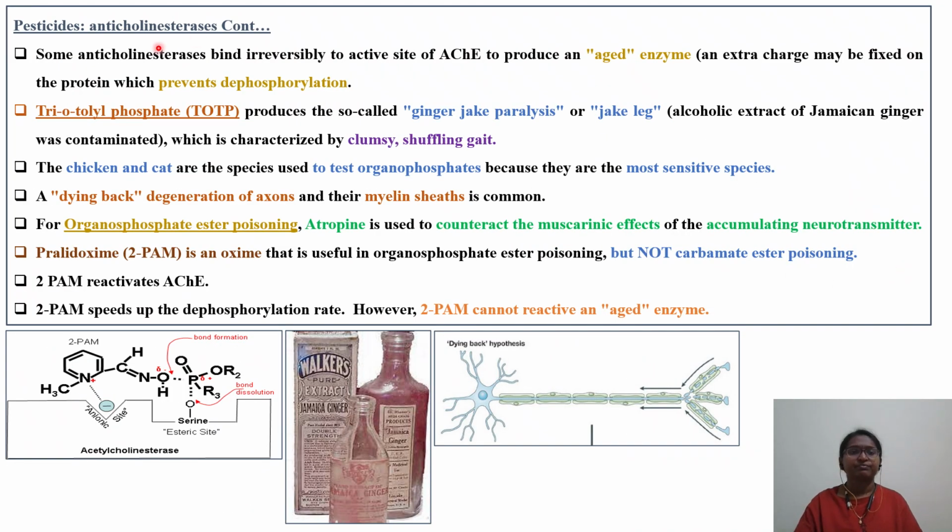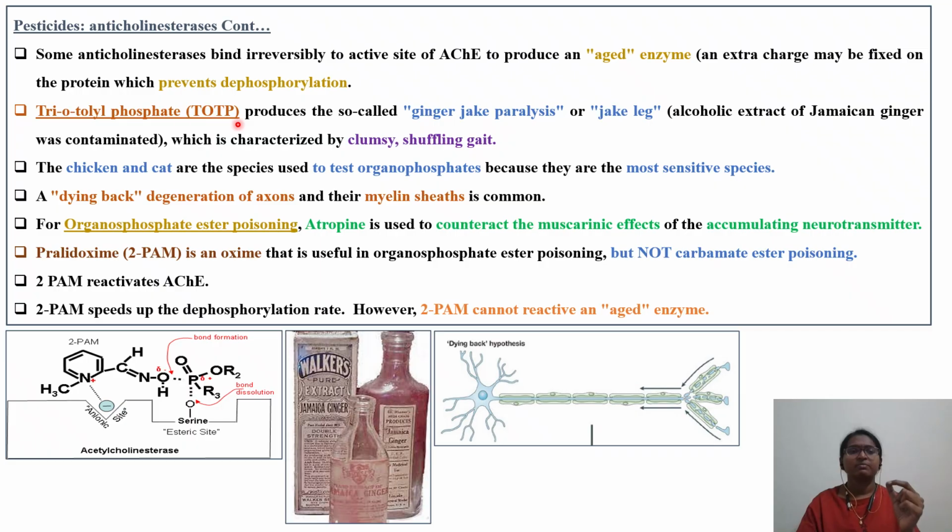So let's see what else we can learn from this concept. As you can see, there are two parts here: the anionic site of acetylcholinesterase, and this is the esteric site we were talking about. Next, some anticholinesterases bind irreversibly to the active site of acetylcholinesterase to produce aged enzyme. I told you the concept of aged enzyme. An extra charge may be fixed on the protein. Here you can see the charge which prevents dephosphorylation.